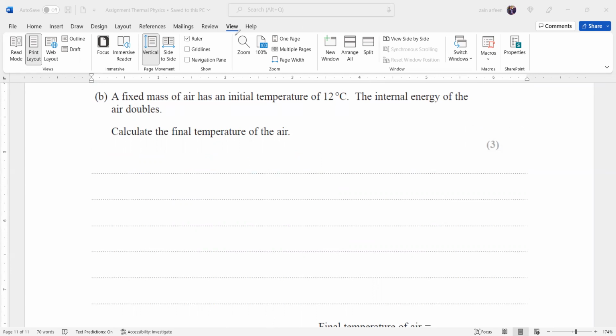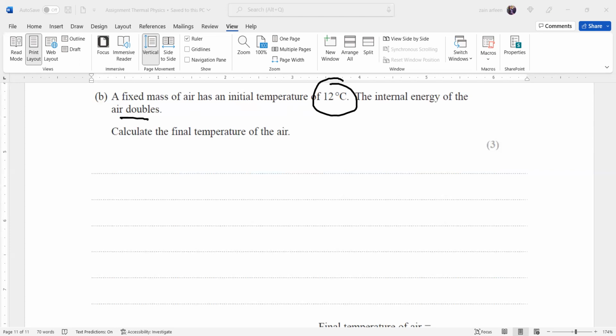Here, a fixed mass is there, so the number of particles is not changing. Initial temperature was 12. The internal energy is double. First thing to remember: when temperature doubles, the kinetic energy will also double, but the temperature should be in Kelvin.